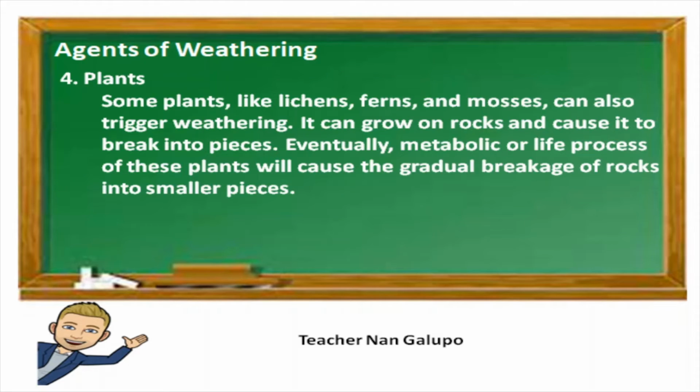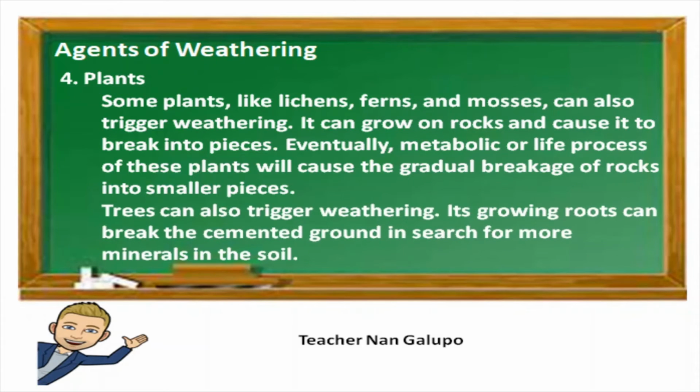Plants. Some plants like lichens, ferns, and mosses can also trigger weathering. They can grow on rocks and cause them to break into pieces. Eventually, the metabolic or life processes of these plants will cause the gradual breakage of rocks into smaller pieces. Trees can also trigger weathering. Their growing roots can break the cemented ground in search of more minerals in the soil.